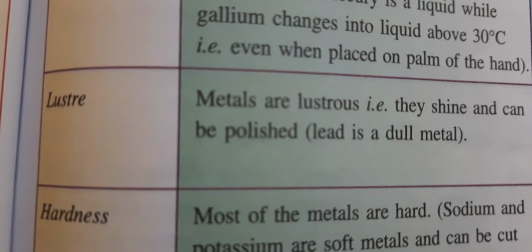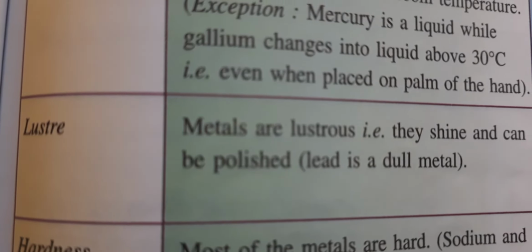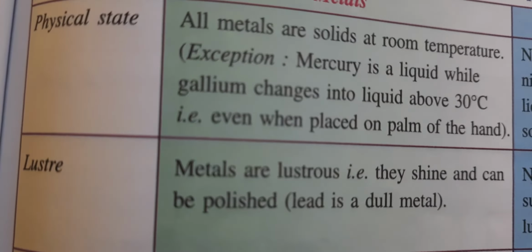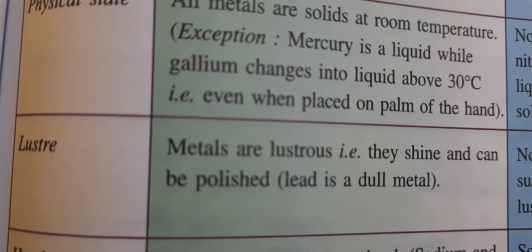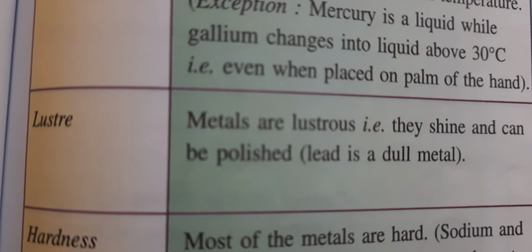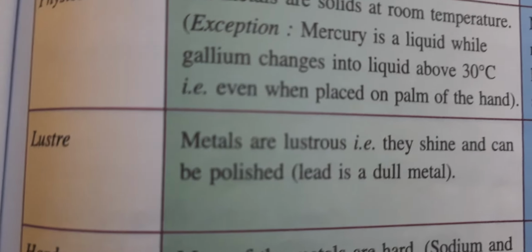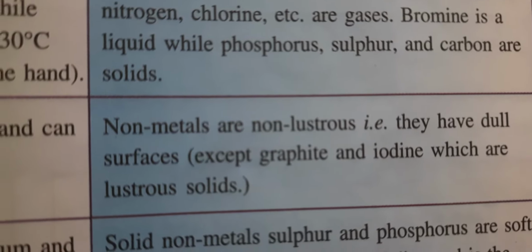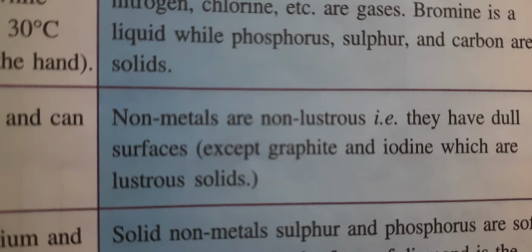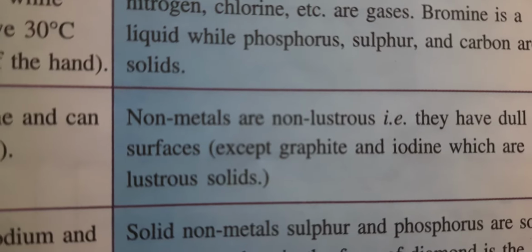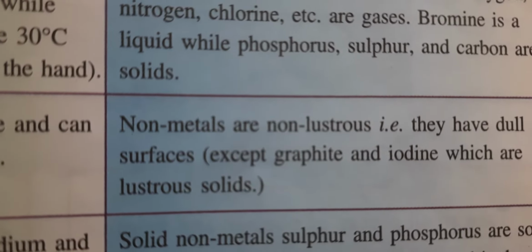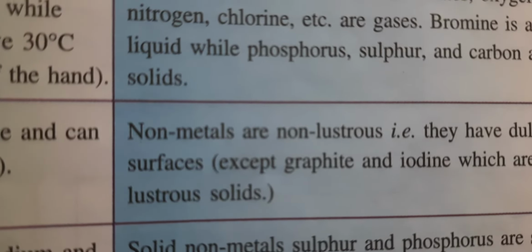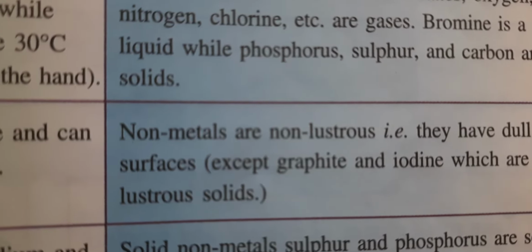Let us move on to the next property, lustrous. Metals are lustrous, that means they shine and can be polished. Here is also one exception: lead is a dull metal. Now what about non-metals? Non-metals are non-lustrous, that means they have dull surfaces, except graphite and iodine, which have shiny surfaces.